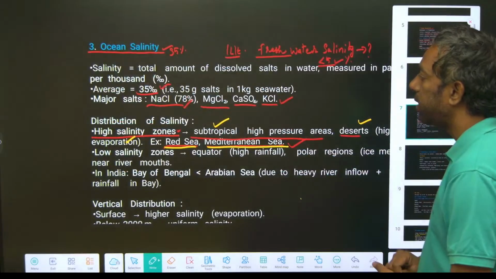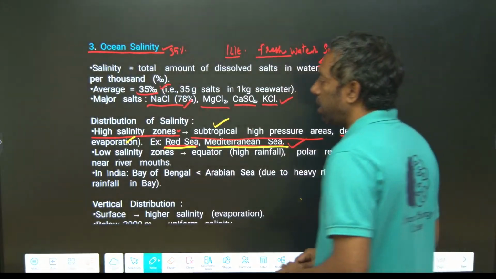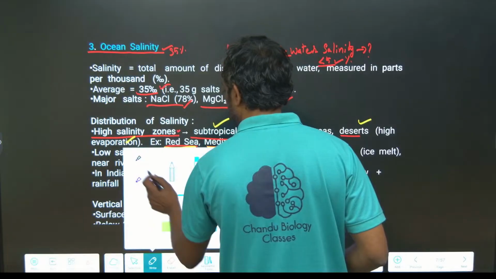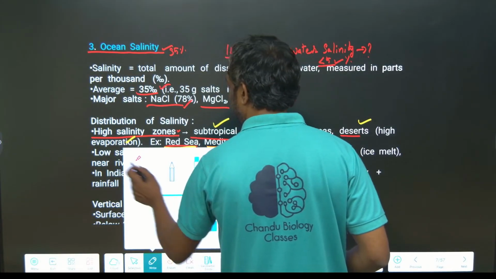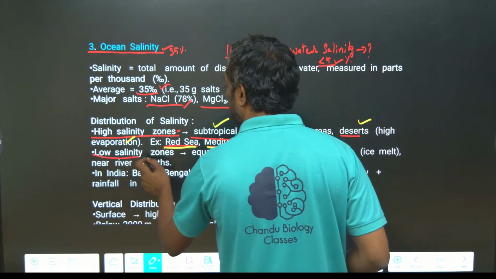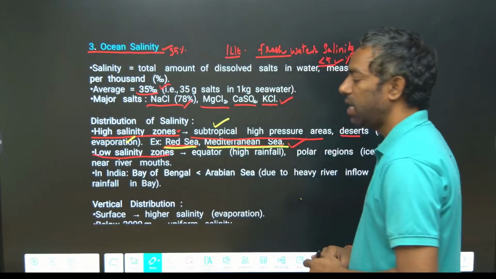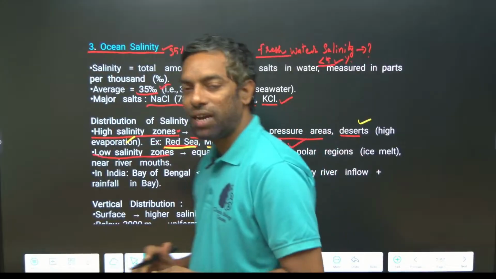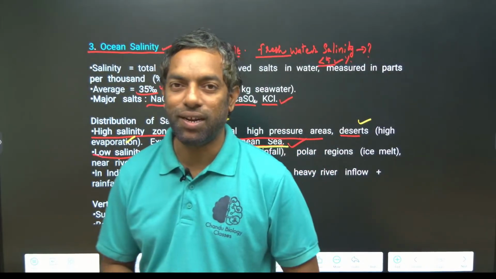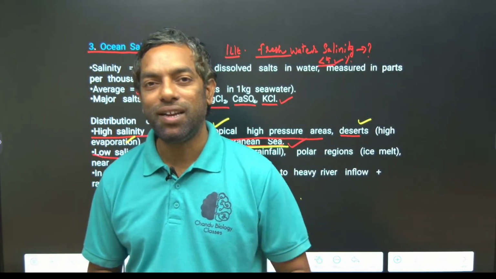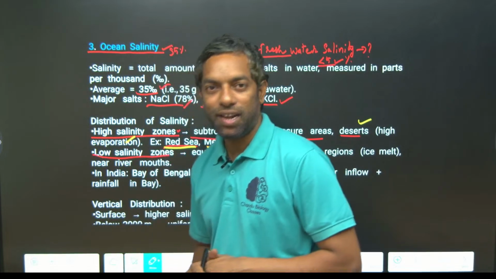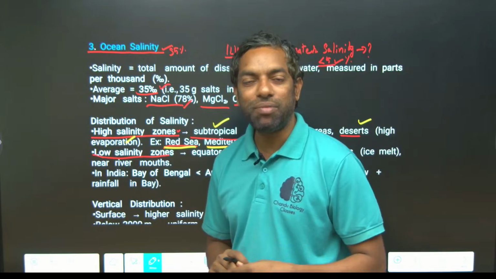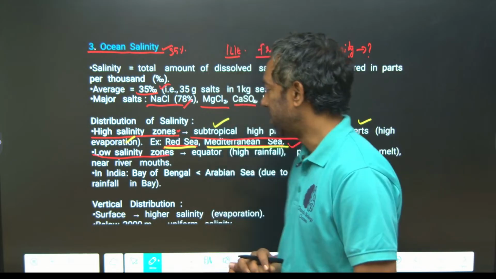Next, low salinity zones. For high salinity zones, they can ask you for an example: which one of the following oceans is high salinity? The Red Sea and Mediterranean Sea are high salinity. Where the subtropical zones form deserts, high salinity takes place.